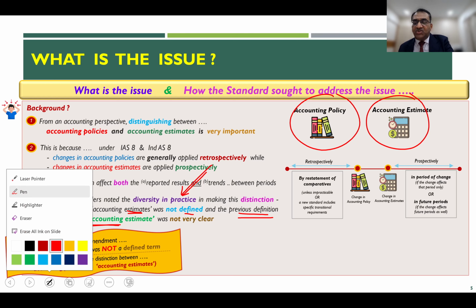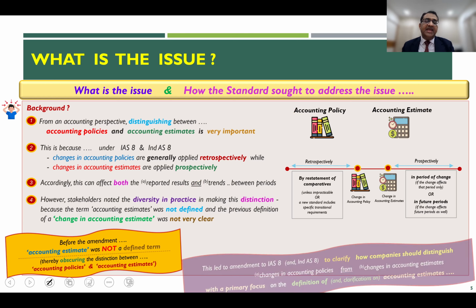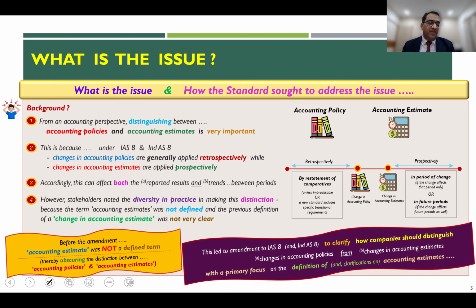And because of this, the requirements of IAS 8 or Ind AS 8 were improved and amended. So this new amendment to these two standards clarifies how companies should distinguish between these two terms.